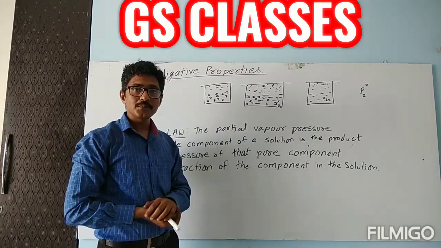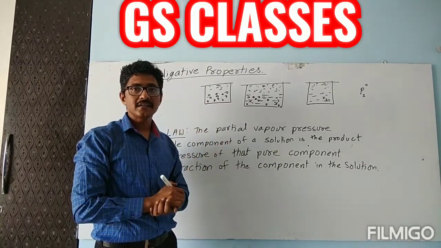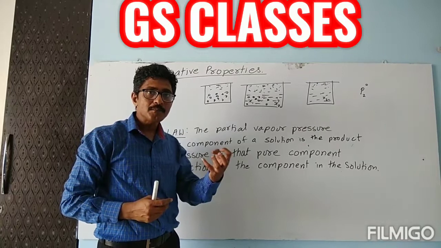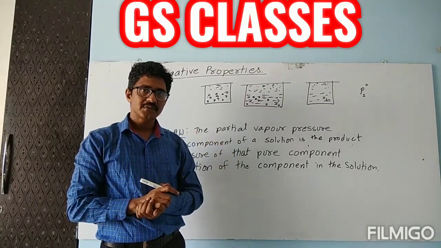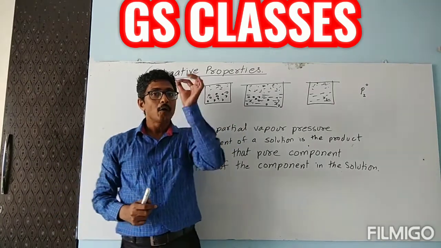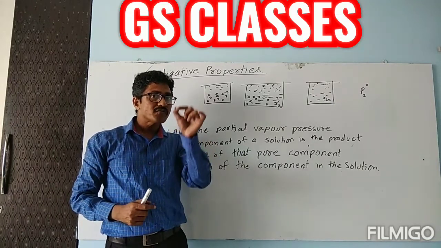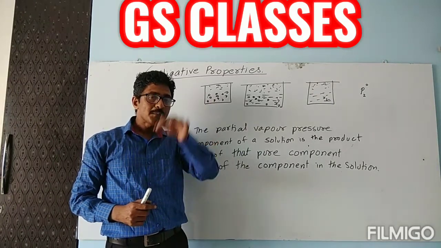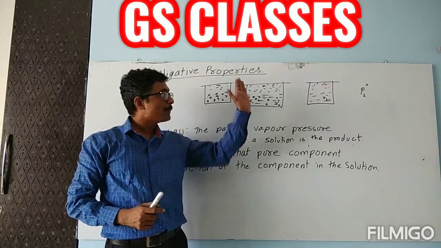Now the question comes, how much contribution is each of them making? Is it the same, equal or different? So now the question is, how much contribution is each of them making towards the total vapor pressure?